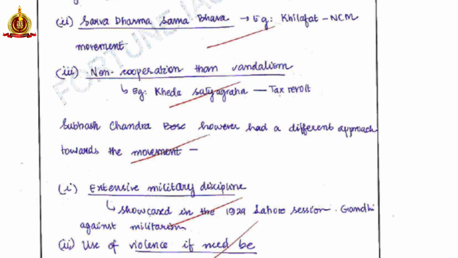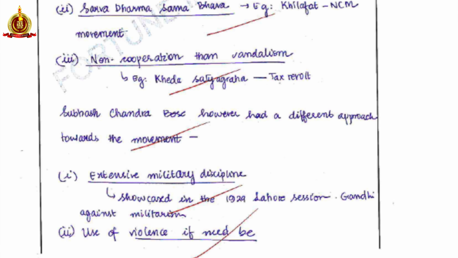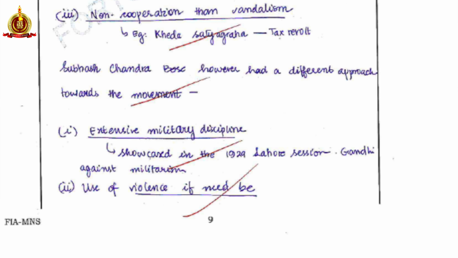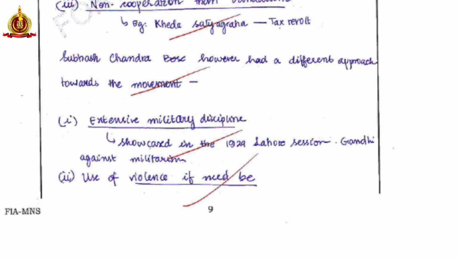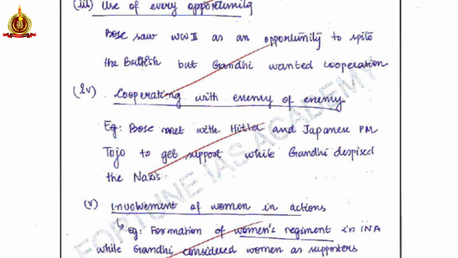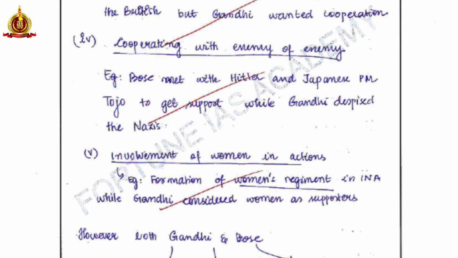And in the next part, I wrote about the approach of Subhash Chandra Bose. He had extensive military discipline, use of violence if need be, and I have given specific examples of where Bose's emphasis on violence or his rejection of complete non-violence can be seen, use of every opportunity. So this was basically what Subhash Chandra Bose was up for.